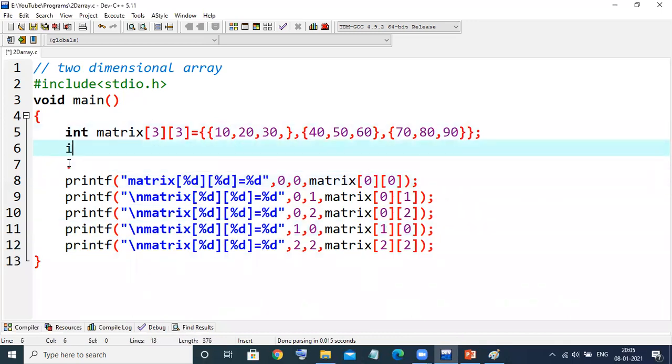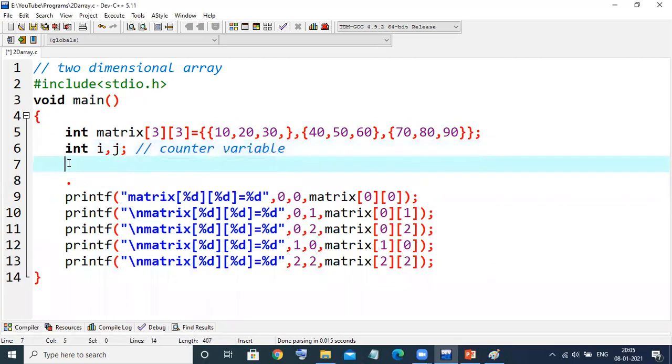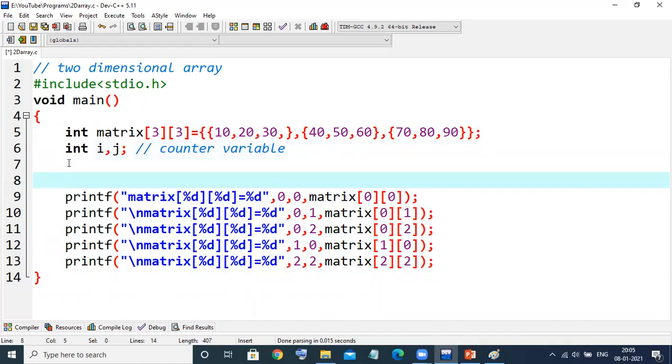For that, we need counter variables. That is i comma j. Here I'm taking i comma j. i is for the row and j is for the column. These two variables are generally called counter variables. Counter variable means they're going to count how many times the things are going. So how to do that? Now write the first loop.